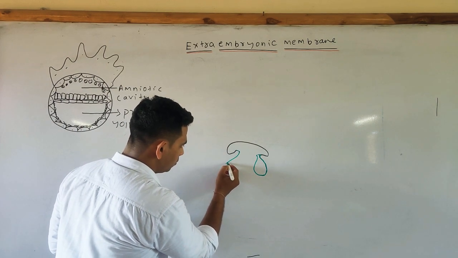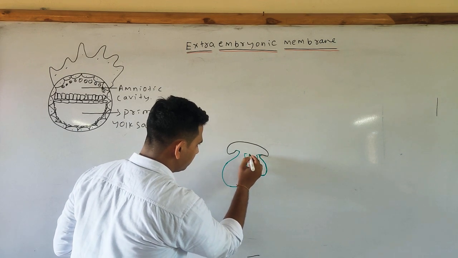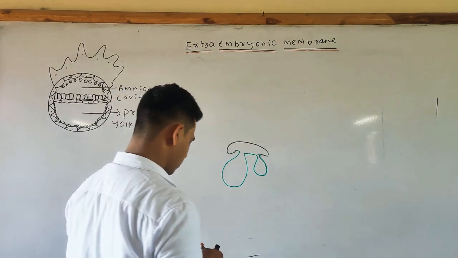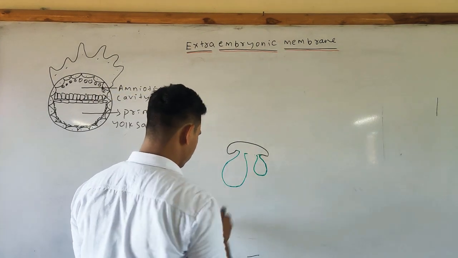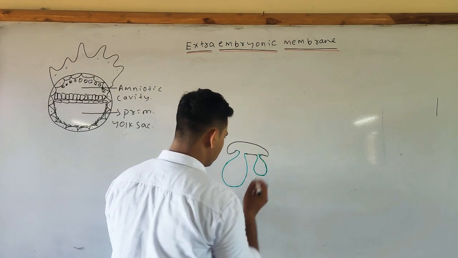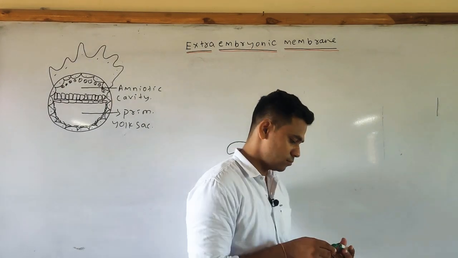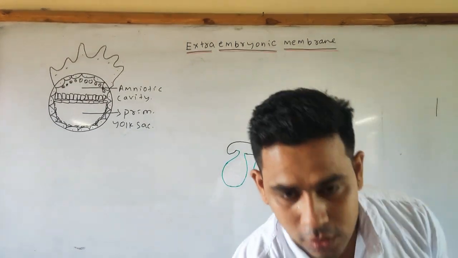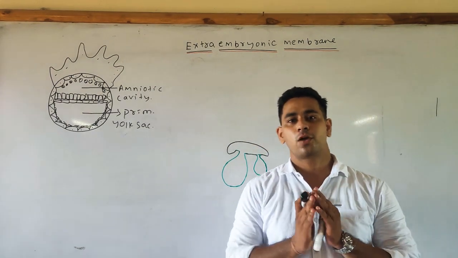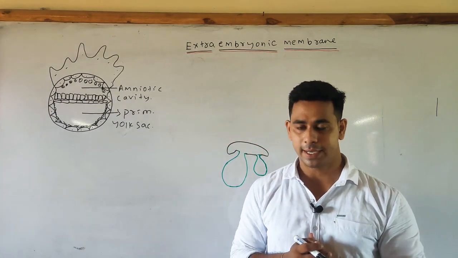So this is your primary yolk sac. Now this is your embryo, and the primary yolk sac is folded inward to form the primitive gut, which later on will form the alimentary canal.